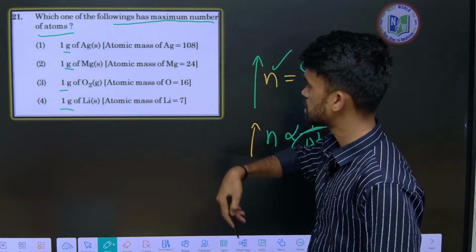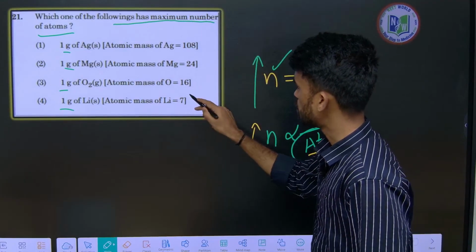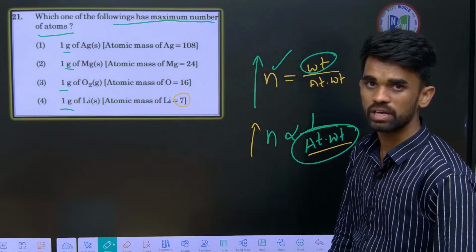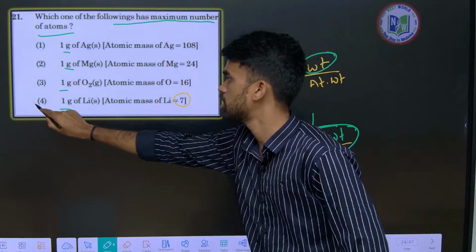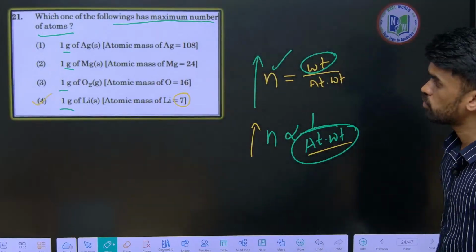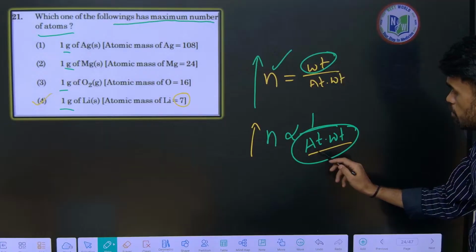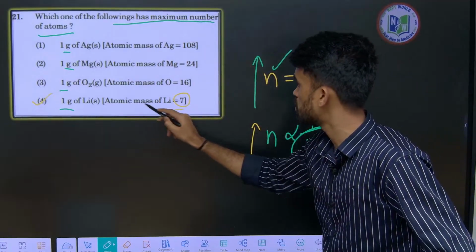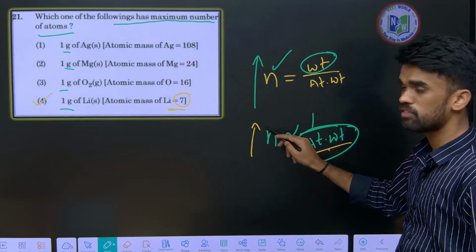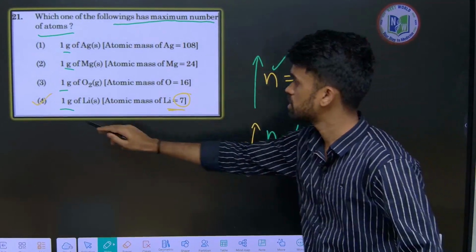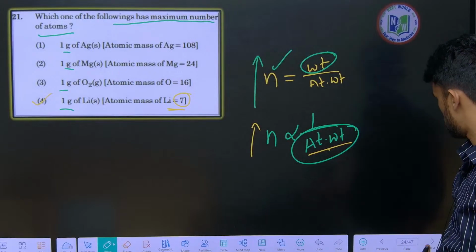Out of all these, the fourth option, D, has the minimum atomic weight, therefore maximum number of moles, therefore maximum number of atoms. That's how you need to choose. Option number 4 is correct. I hope it is clear. The minimum atomic mass is for lithium. So minimum atomic mass, maximum number of moles, maximum number of atoms. That's why option number 4 is correct here.